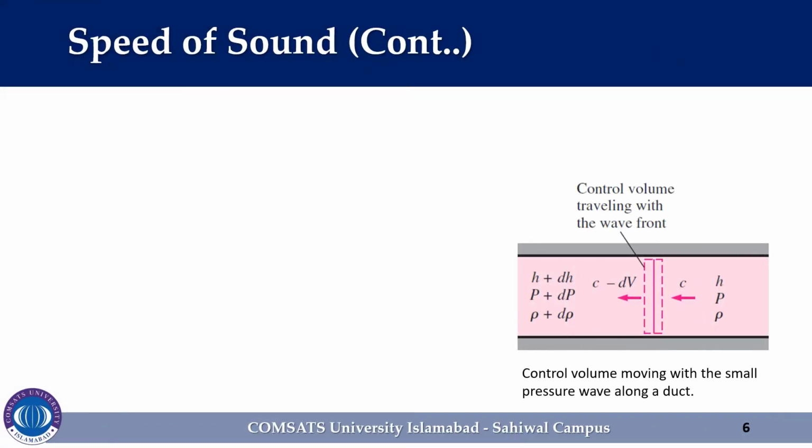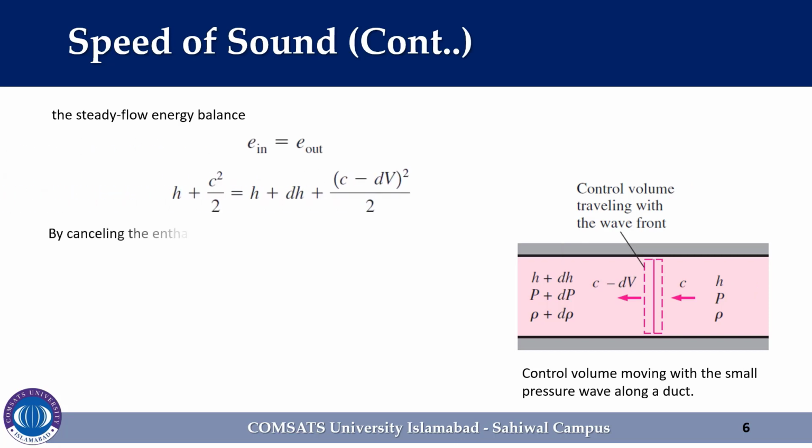Now the steady flow energy balance. No heat or work crosses the boundaries of the control volume during the steady flow process, and the potential energy change, if any, can be neglected. Then the steady flow energy equation becomes E in is equal to E out.